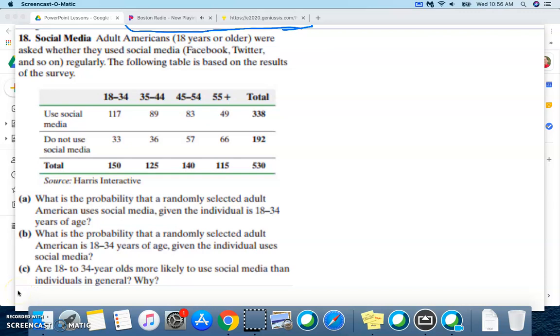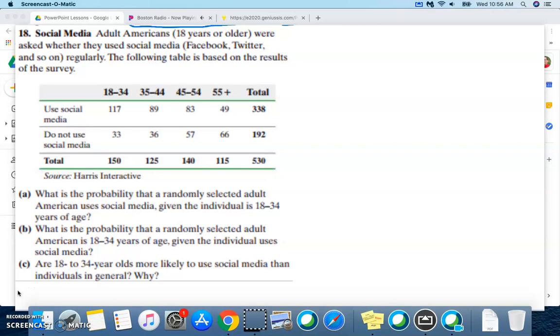All right, this is a continuation of section 5.4 looking at conditional probabilities. So we've got social media as our next question. Adult Americans ages 18 years or older were asked whether they use social media, so Facebook, Twitter, and so on, regularly. And we've got this table of information that resulted from that survey.